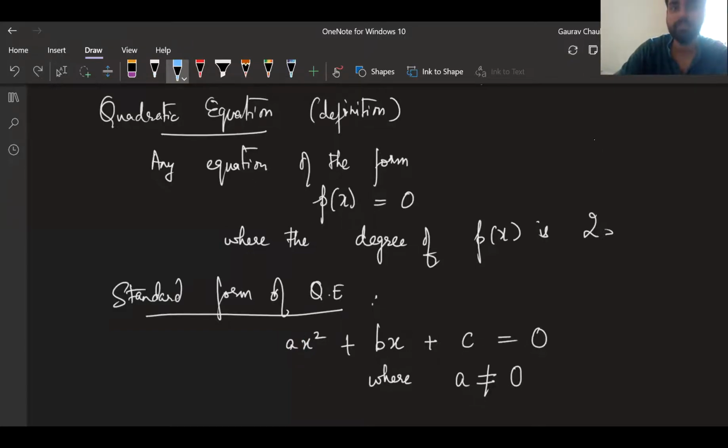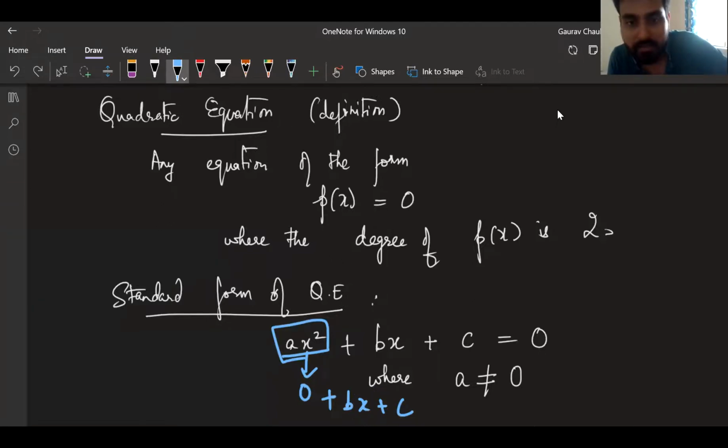Come on, Riza, you tell. Sir, it will become a linear equation. Why, Riza? Can you explain that to the class? Sir, because if a is equal to 0 and x square is in multiplication with it, that whole thing will get cancelled. It will become 0 basically. You will have bx plus c only, and the highest power is 1.